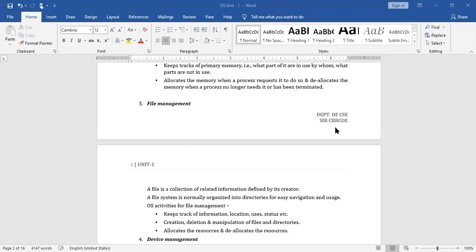Now you have the facility to unmute yourself. So if you have any query, you can unmute and ask the question. Or you can drop a message in the chat box if you are unable to speak.